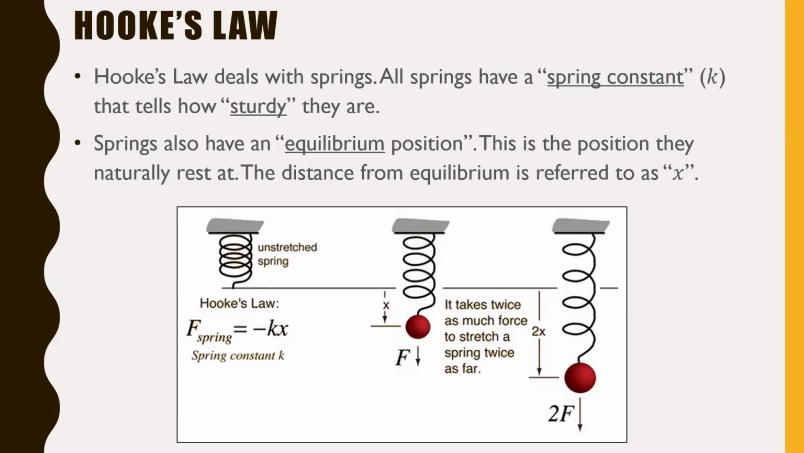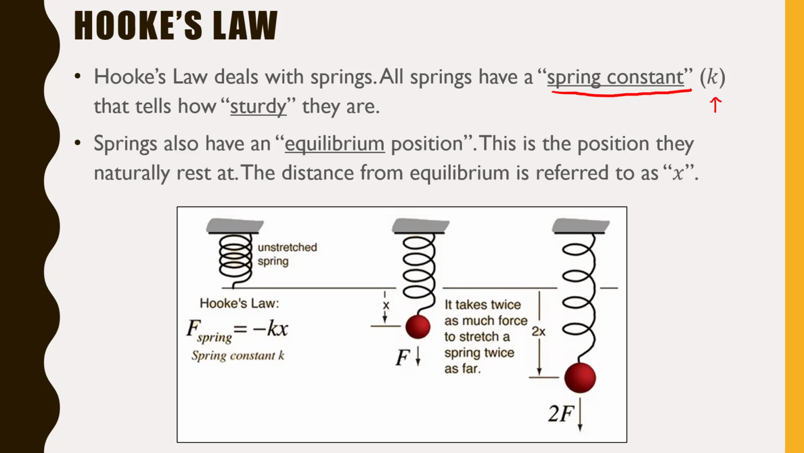All springs, so springs like this, all springs have something called a spring constant, which is denoted by the small letter k, and that just tells how sturdy they are. Right? So if you have a really big spring constant, it's a really sturdy spring, right? So a really sturdy spring might be like the suspension in your vehicle. It has to hold up a lot of weight. So those springs are really thick and sturdy. Whereas a small spring constant might be something like those little springs that you find in mechanical pencils. Those are really easy to squish. So that'd be a really small spring constant.